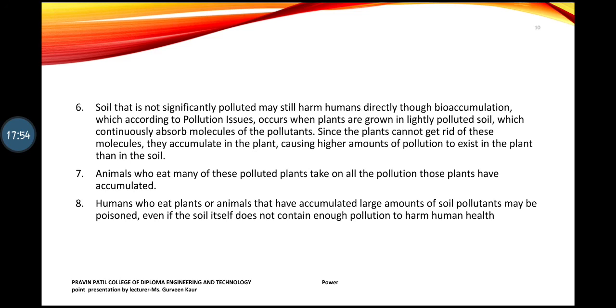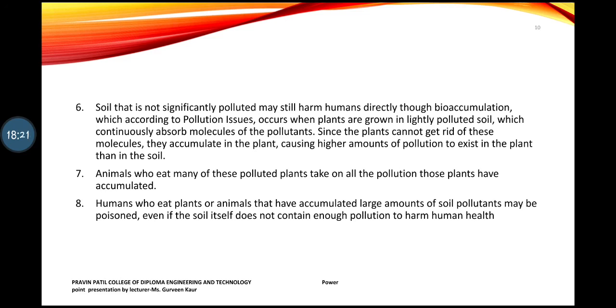Okay, then the last point over here: any humans who are eating the plants or the animals are also going to get affected. One example I can give you is swine flu. When swine flu was there, rumors said for non-vegetarians, don't eat non-veg, don't eat chicken, don't eat egg, because this disease was transferred to the chicken. This type of rumor was there at that time. Why?